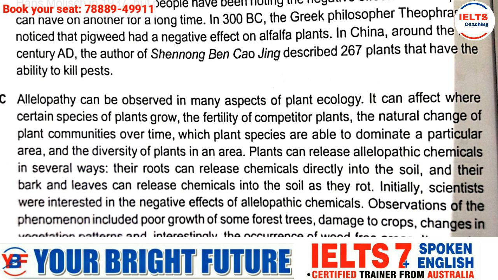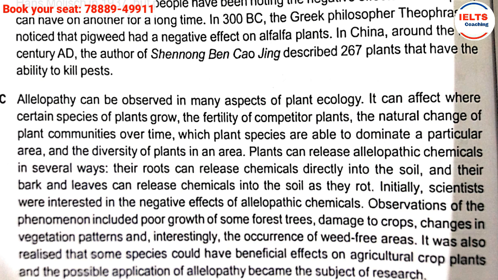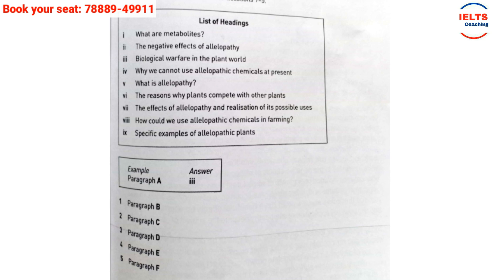Reading passage C, let's see what we could figure out from the very first statement. Allelopathy can be observed in many aspects of plant ecology. It can affect where certain species of plant grow, the fertility, there are lots of commas. So it can affect, if I'm not wrong, there was something related to effect. Yes, in the 7th paragraph, the effects of allelopathy. However, there is another thing, realization of its possible uses. Could I find anything related to realization?